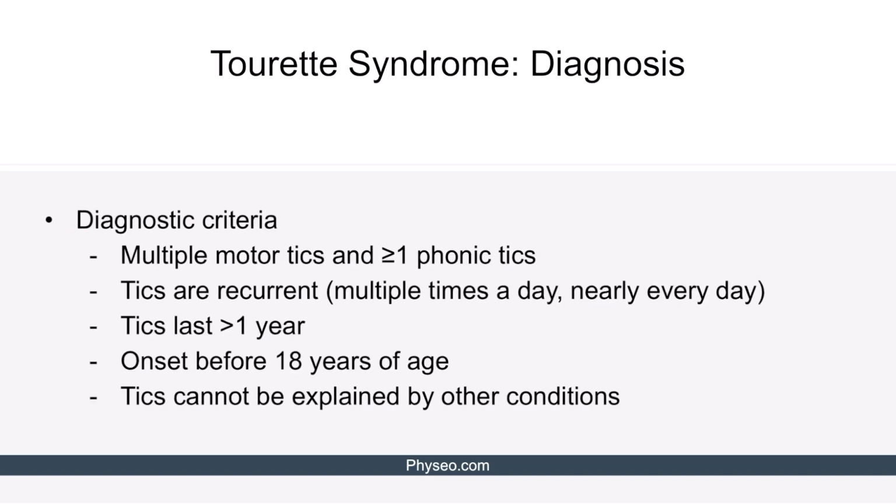To make a diagnosis of Tourette syndrome, we should rely on the diagnostic criteria. So let's learn them. The diagnostic criteria include presence of multiple motor tics and one or more phonic tics. The tics should be recurrent, occurring multiple times a day and nearly every day. The presence of tics lasts more than 1 year, and onset is before 18 years of age. Finally, the tics cannot be explained by other conditions.